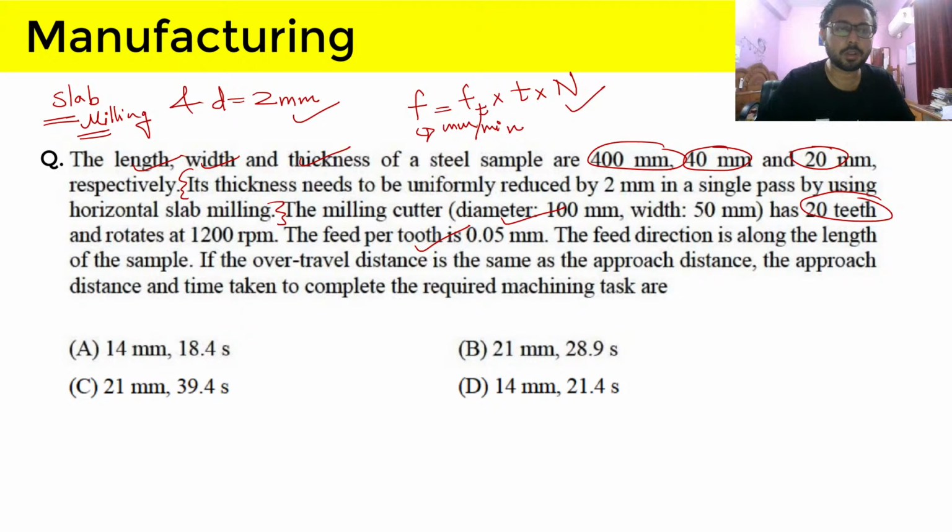The feed direction is along the length of the sample. If the over travel distance is same as approach distance, the approach distance and time taken to complete the required machining task are asked. This question I think was a 1 mark question. It is quite lengthy, but since it is of 1 mark, you can expect the calculation to be quite easy. So here we are provided with the assumption that approach distance and over travel distance are same, and approach distance is asked. So the compulsory approach will be equal to, the formula for that will be,